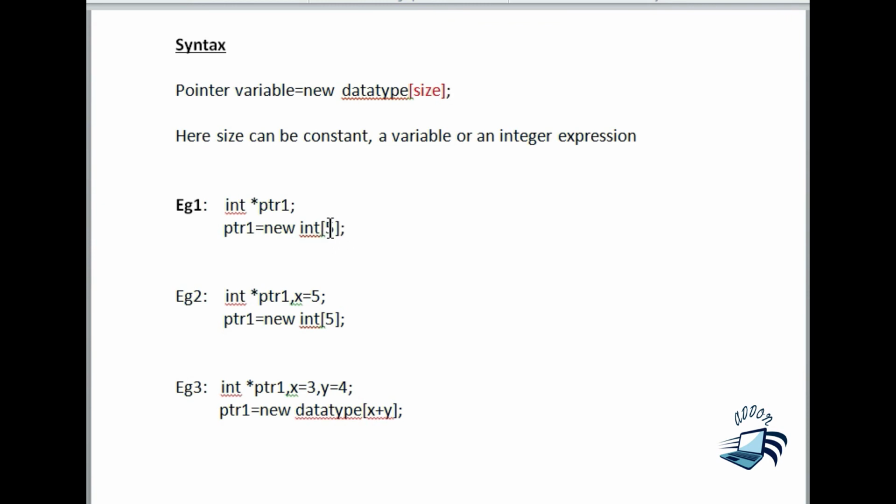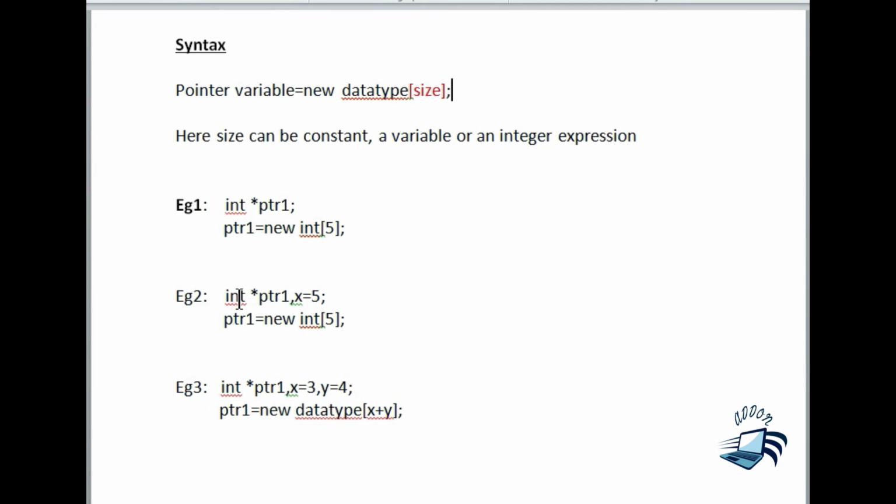The memory for 5 elements will be allocated during the execution. So there is no wastage of memory. Memory is allocated only for the 5 elements. That is the advantage of dynamic memory allocation. Here the new operator will allocate memory for storing 5 integer data, and the starting address will be assigned to ptr1. That's the meaning of the statement.